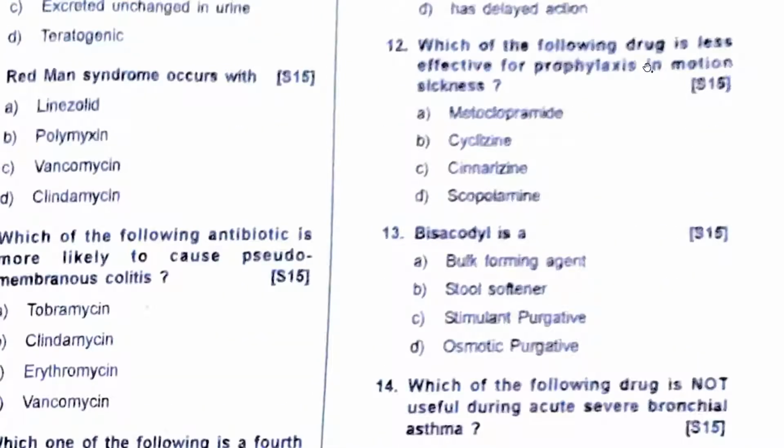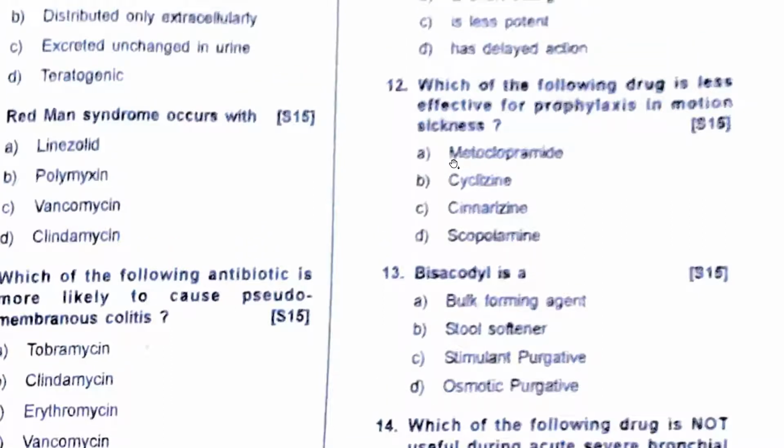Which of the following drugs is less effective for prophylaxis of motion sickness? Metoclopramide, yes. Cinnarizine, yes. Scopolamine, yes. Cyclizine is generally not used.